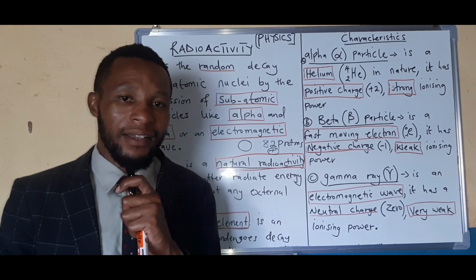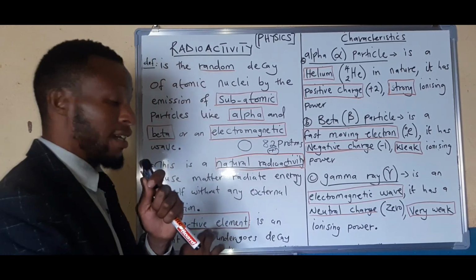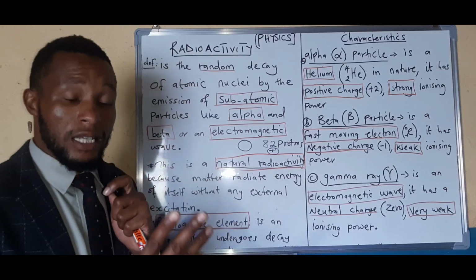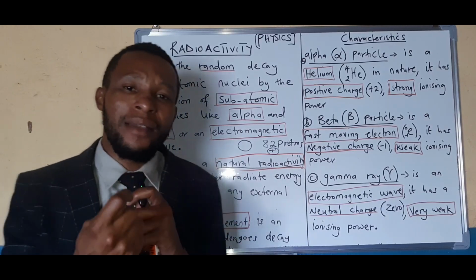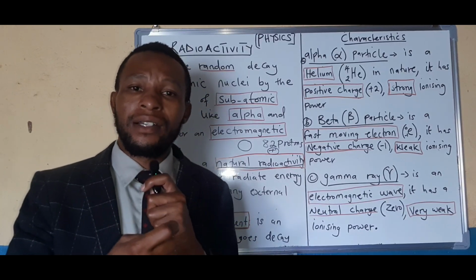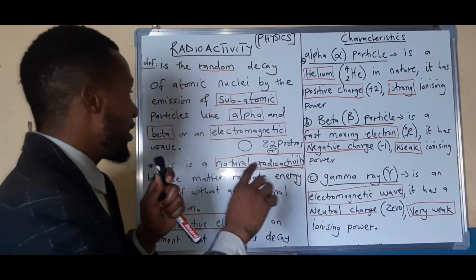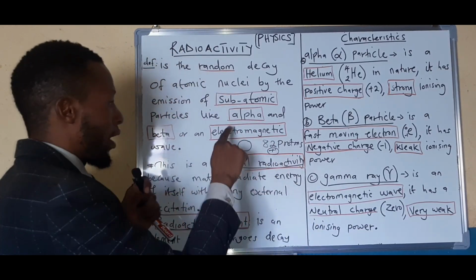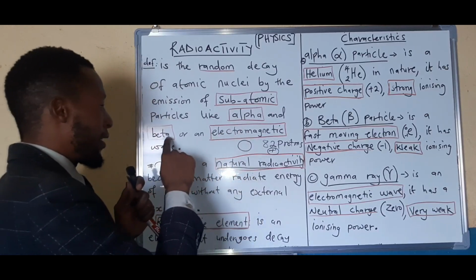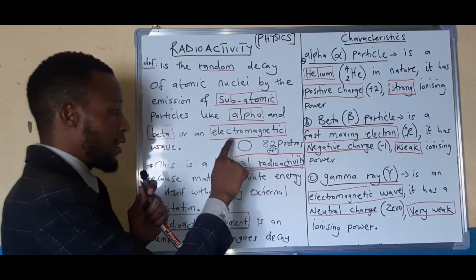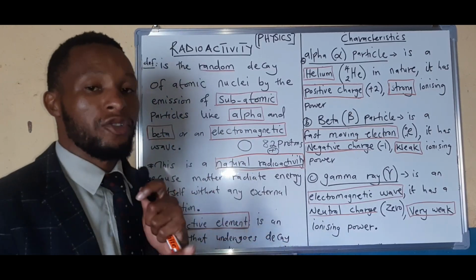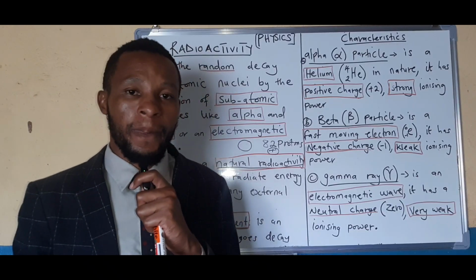Are we getting it there? All right. That was the third thing. The fourth thing now is what elements, or what are the radiations in this case? So the radiations here are three. We have the first radiation, alpha, the second radiation is beta, the third radiation is electromagnetic wave.